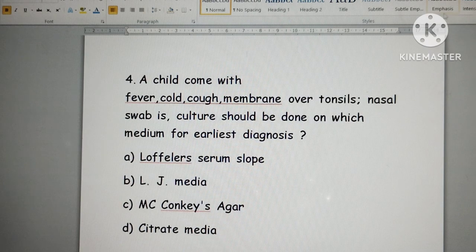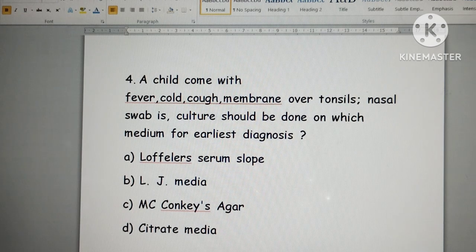First, they have given Loeffler's serum slope. Second, LJ media. Third, MacConkey agar, and fourth, CET media. When the membrane is over the tonsil, it is Corynebacterium. If it is over the tongue, you can think of either Salmonella typhi or Candidiasis.